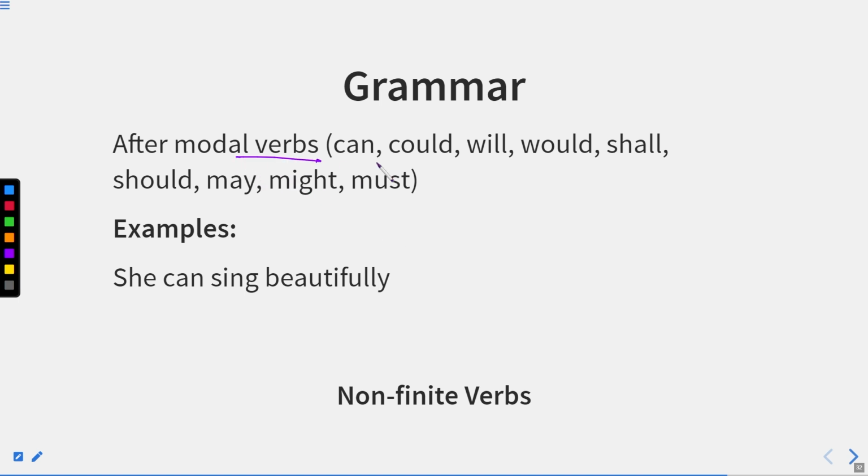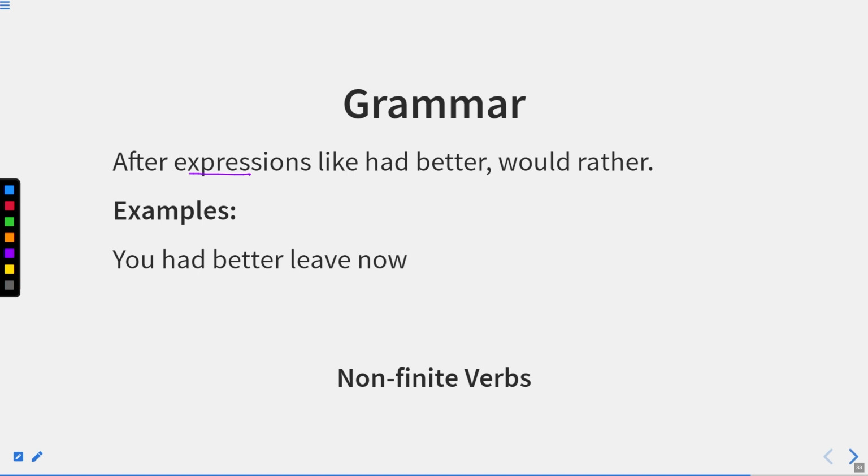After modal verbs, can, could, will, would, shall, should, may, might, must, we cannot have to. In fact, we just have verb first form. For example, she can sing beautifully. So can is a modal and sing is verb 1. After expressions like had better and would rather, for example, you had better leave now. So had better plus leave. Leave is the verb first form, which is a bare infinitive.